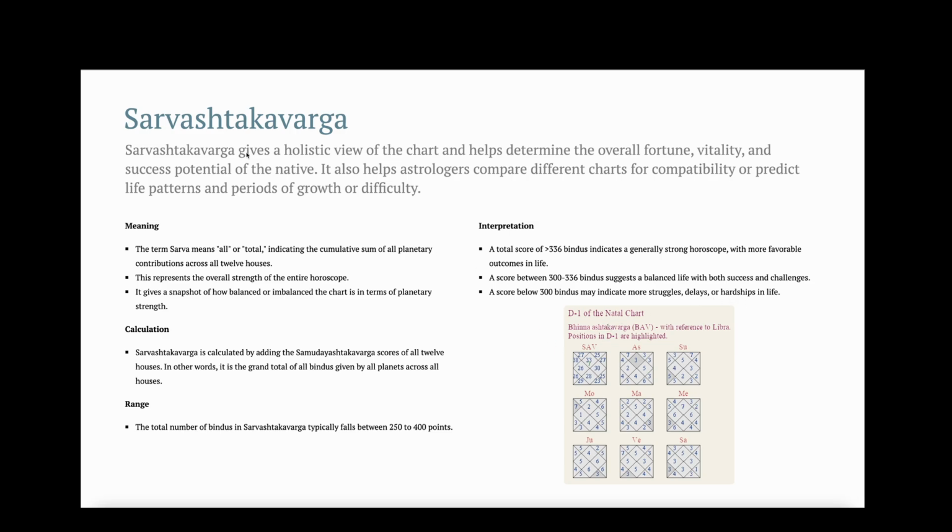So to calculate the Sarvashtakavarga, we sum up all the points in this Samudaya Ashtakavarga. So we add 33 to 27 and then add 38 and go on and add all the points of all the 12 houses. That will give us the grand total value.